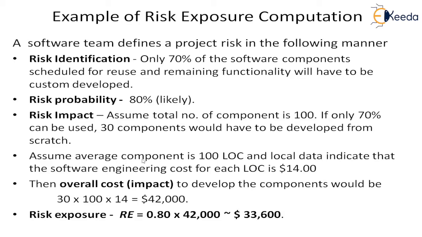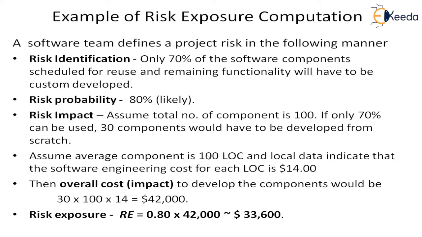So let us say the component is 100 LOC. Actually this will come from the estimation if the estimation is completed. Otherwise they have to go to the project database. Instead of each component, let's take an average, because it's very difficult to do it one by one. And the local data indicates that the software engineering cost for each LOC is $14.